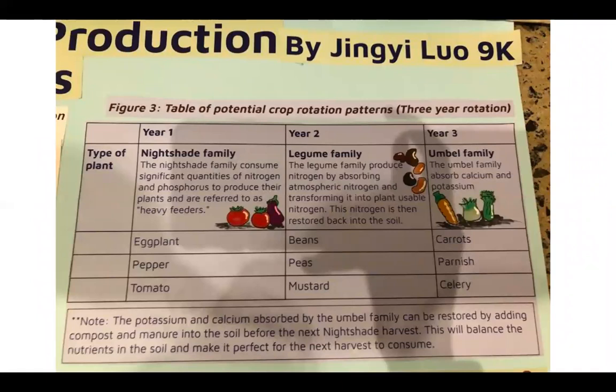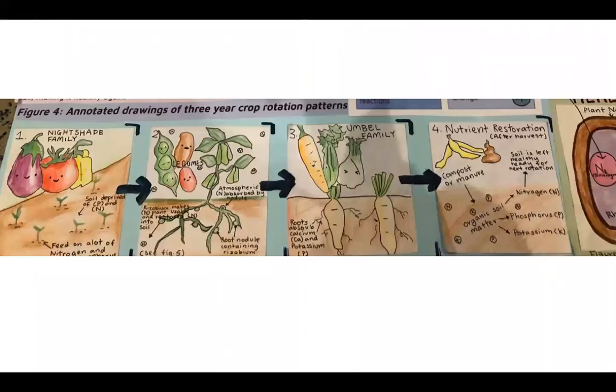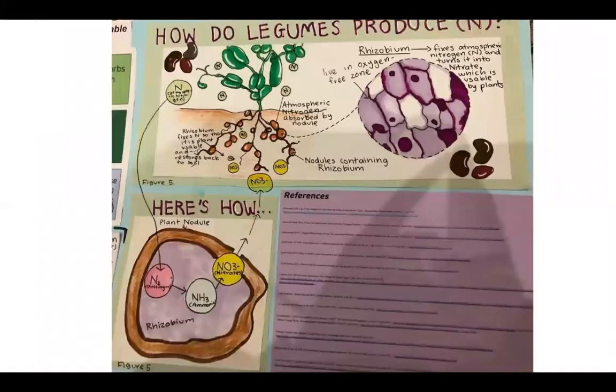One particular example of this, which I was very interested in and therefore investigated, was the way that legumes produce nitrate. Nitrate is a form of nitrogen, which benefits soil and plant growth. And if you would refer to the diagram in Figure 5, it shows how a bacteria called Rhizobium, which is located in the root nodules of legumes, can produce nitrate to benefit the soil. By using the process of nitrogen fixation, ammonification, and nitrification, atmospheric nitrogen turns into ammonia and then into nitrates. This means that other plants can feed off this naturally produced nitrogen if legumes are rotated in the crop rotation, and this cuts out the use of synthetic fertilizers.